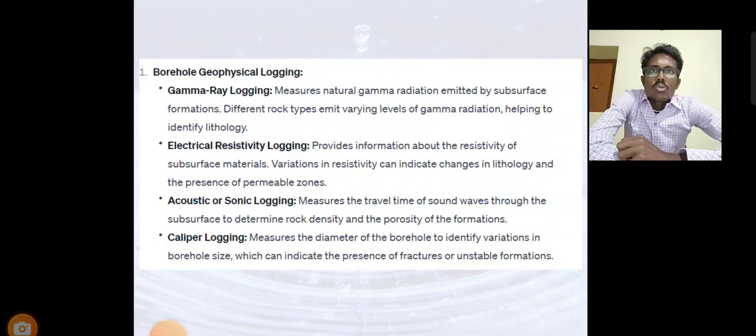Then acoustic or sonic logging measures the travel time of sound waves through the subsurface to determine the rock density and porosity of the formations. Next, caliper logging measures the diameter of the borehole, identifying variations in borehole size, which can indicate the presence of fractures or unstable formations. These are the surface and subsurface geophysical techniques for identifying groundwater.